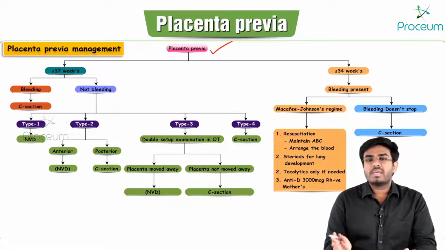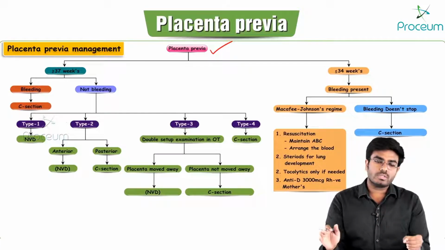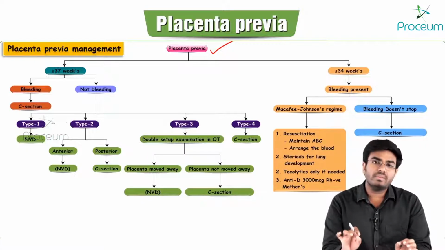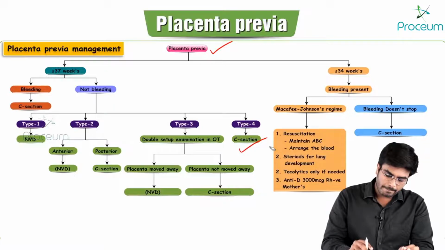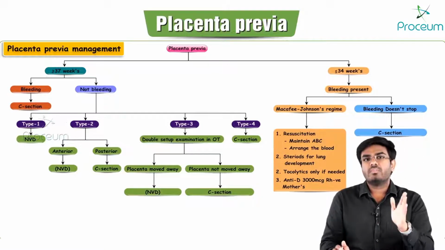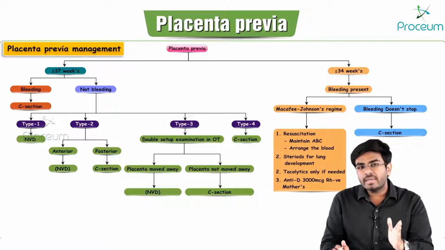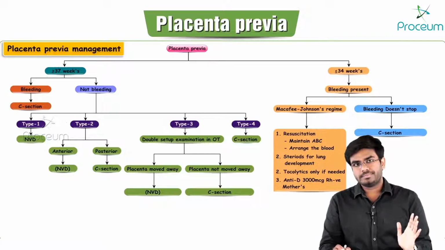If it is type 4 placenta previa, the cervical os is completely closed, so there is no chance that the baby will come out in a normal vaginal delivery. So you have to go with the C-section. Okay, so this is the management after 37 weeks. If bleeding, do C-section. If it's not bleeding, according to the type of placenta previa, do the delivery.